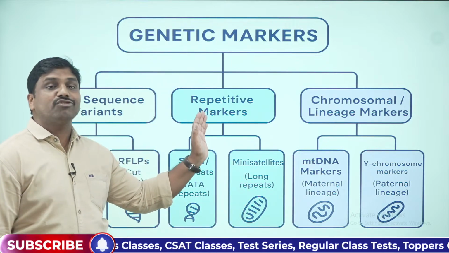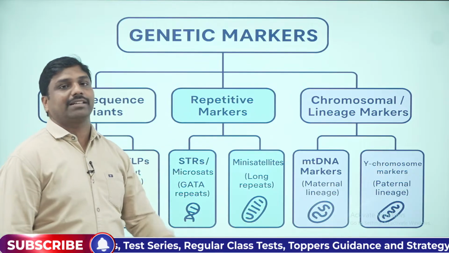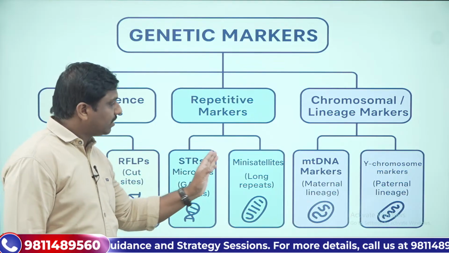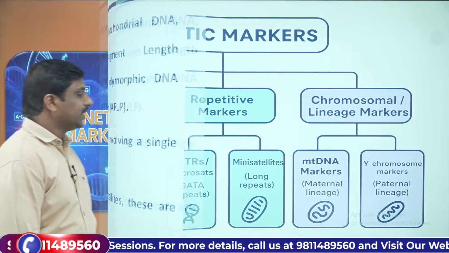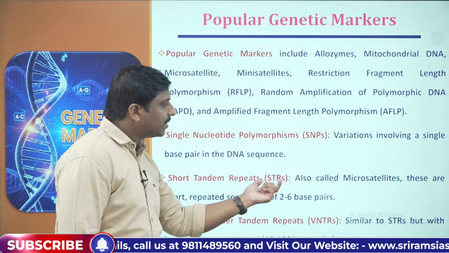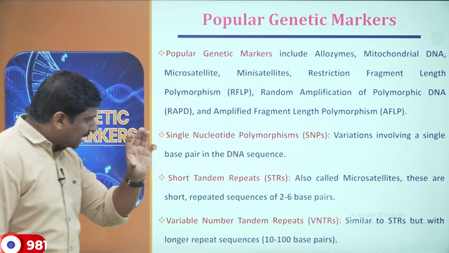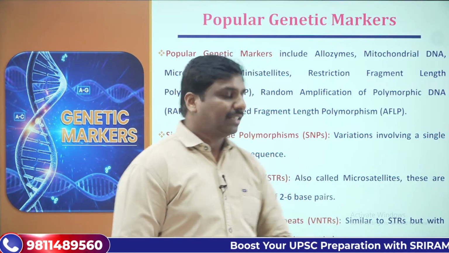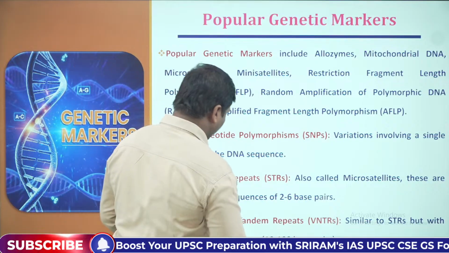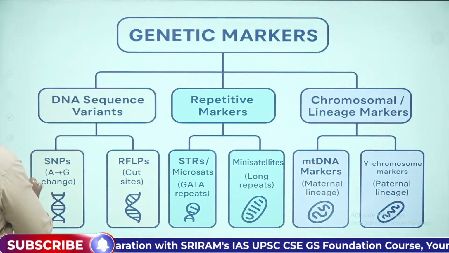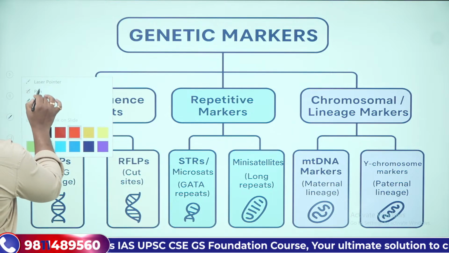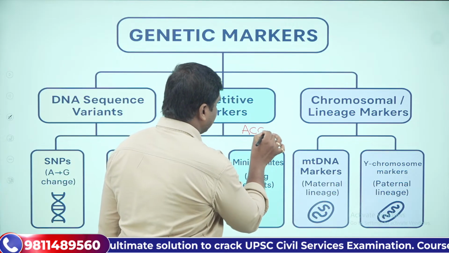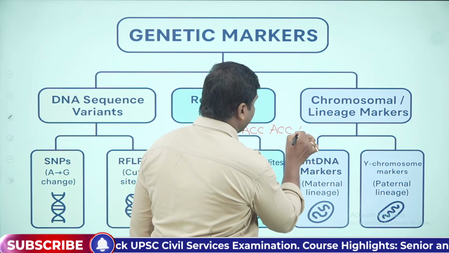Then there are certain genetic markers known as repetitive markers. What are repetitive markers? Short tandem repeats or long tandem repeats. Short tandem repeats means certain DNA sequences, for example ACC, TTT. So we can have things like ACC, ACC, ACC.